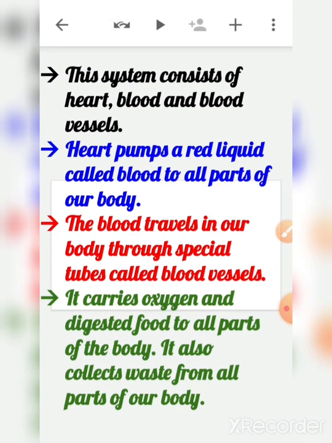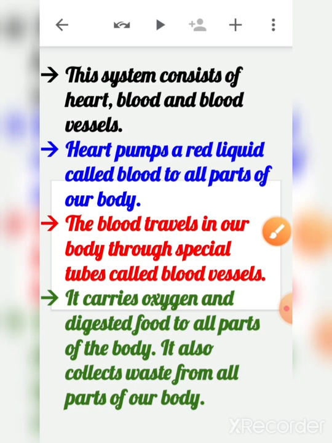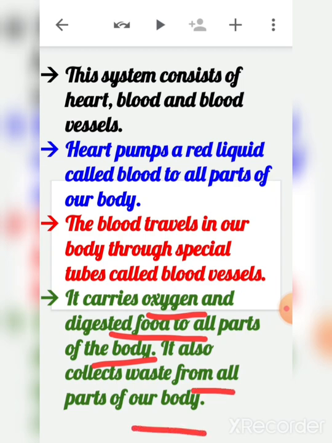The blood travels in our body through special tubes called blood vessels. It carries oxygen and digested food to all parts of the body, and it also collects waste from all parts of our body. So what is the work of blood, children? It carries oxygen and digested food, and it also collects the waste from our body.